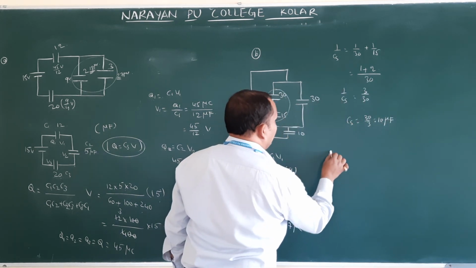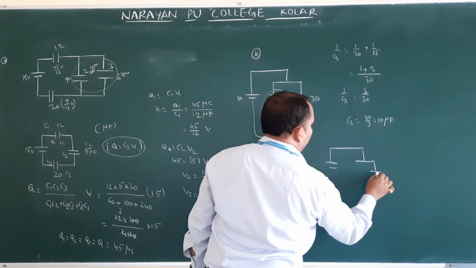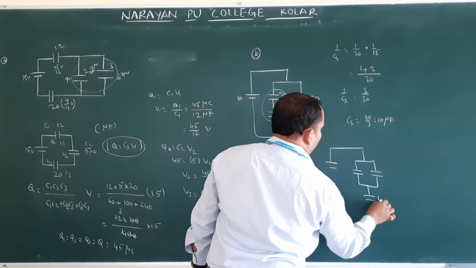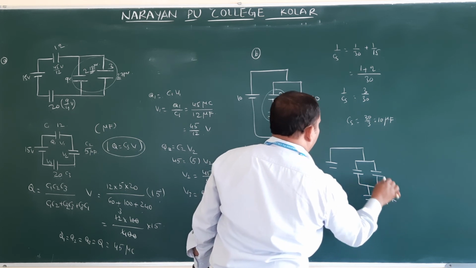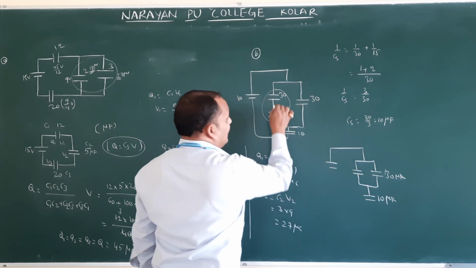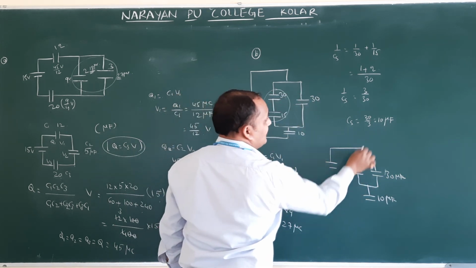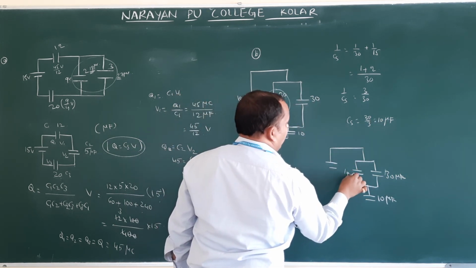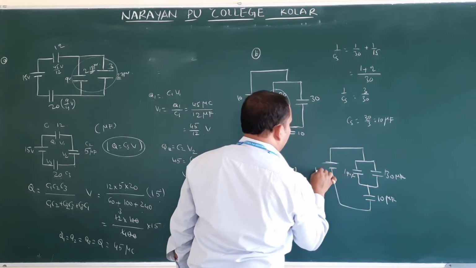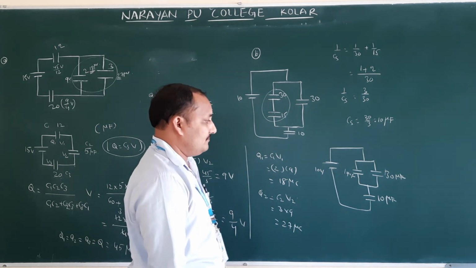I am drawing the next circuit diagram. This is 10 they gave. This is already 30 they gave. By combining these two, how much did you get? 10 microfarad. This is the battery, 10 volts.